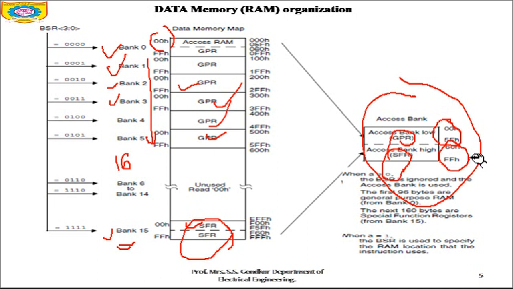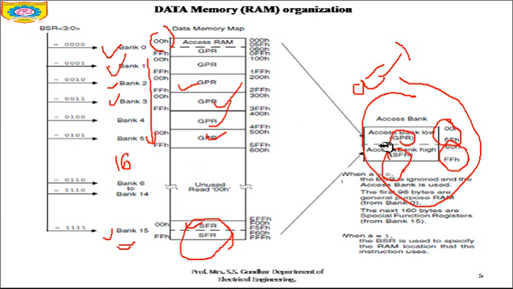In order to do this, you have the access bit called small a. When A is 1, the BSR is used to specify the RAM location. So when this bit A is equal to 1, you have to use the BSR to specify the RAM address. But if the A bit is 0, you have to utilize the access bank itself.